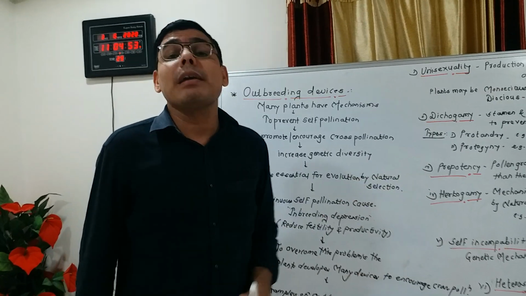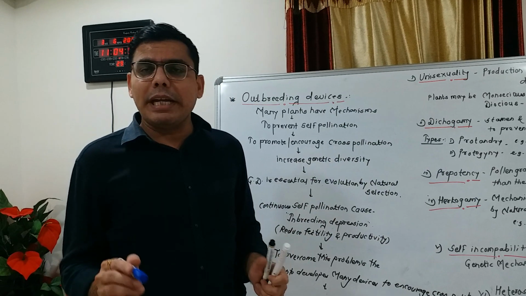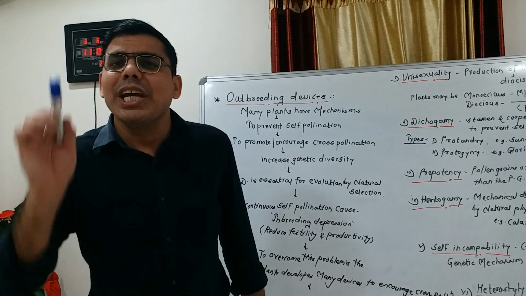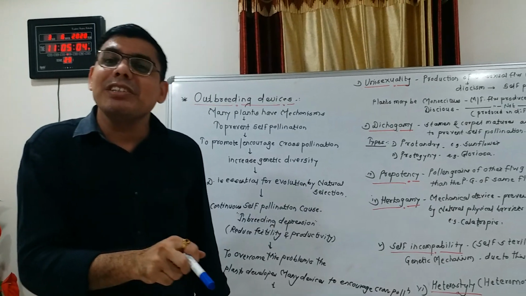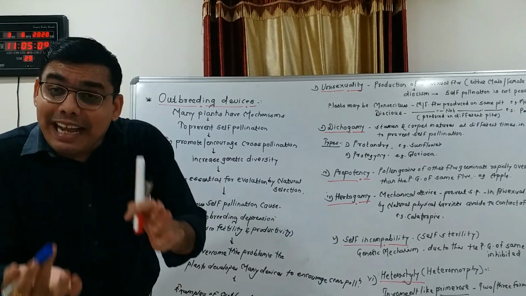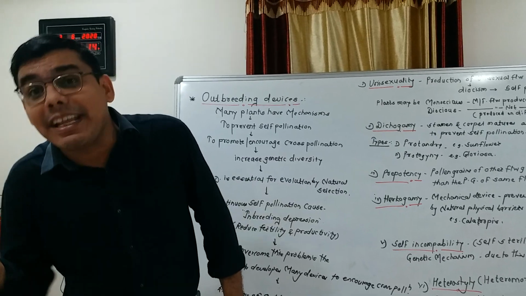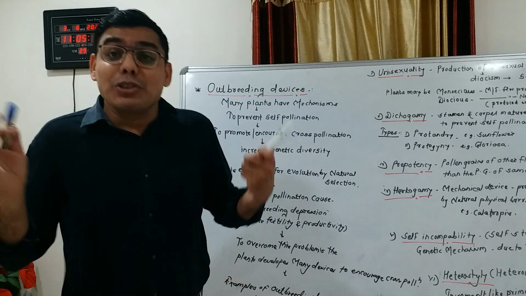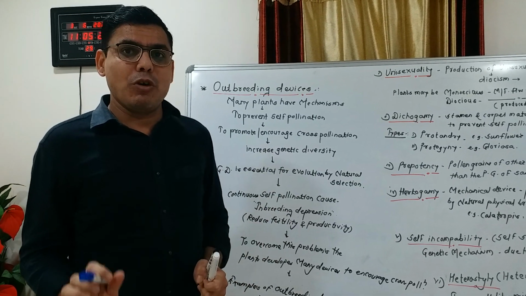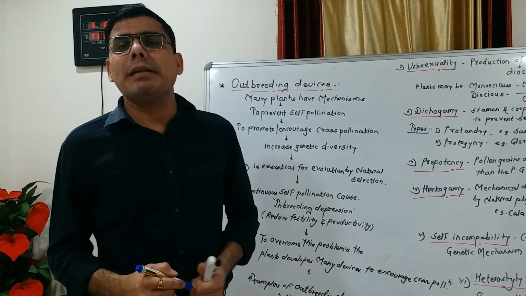For example, calotropis. So I again repeat, hercogamy is a mechanical device which prevents self pollination in bisexual flowers by natural physical barriers, or avoids the contact of stigma and anther of the same flower. Example is calotropis. The next outbreeding device is self-incompatibility.